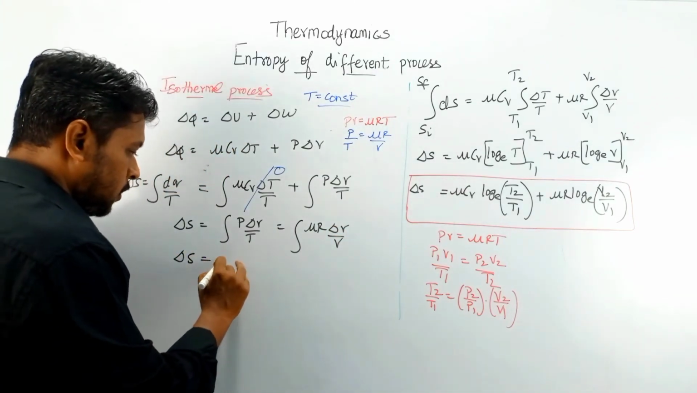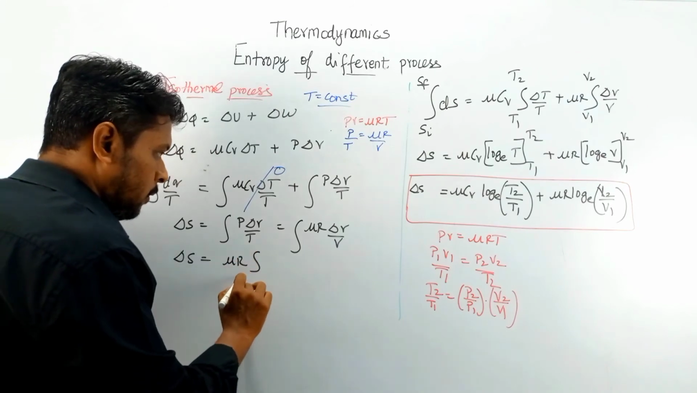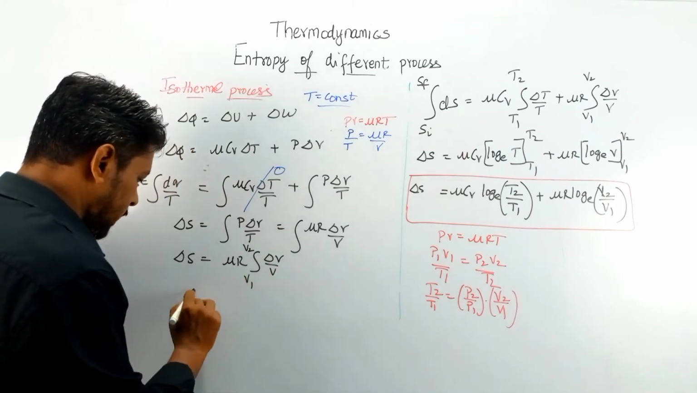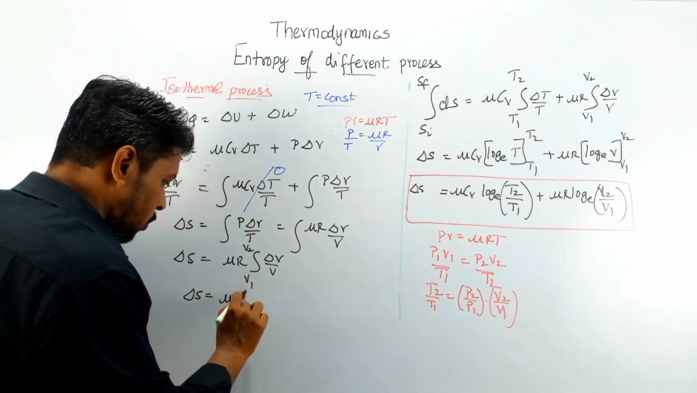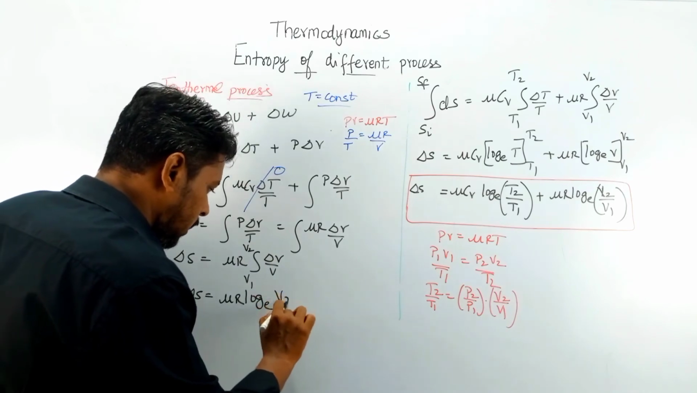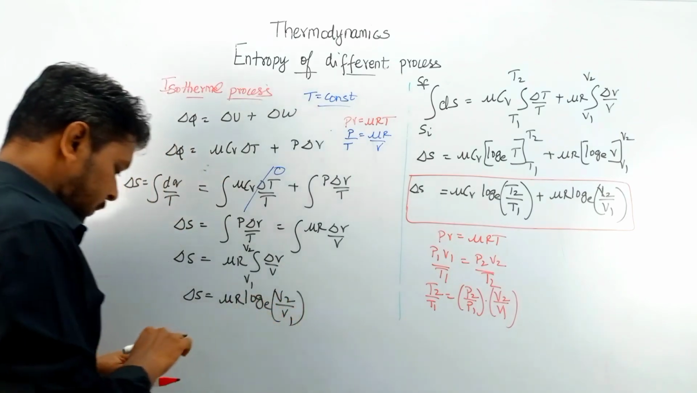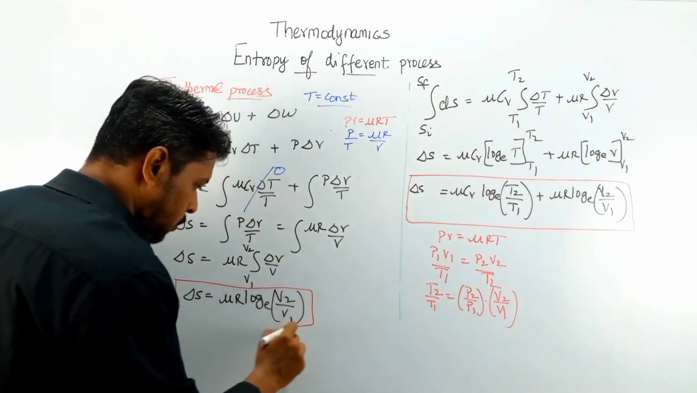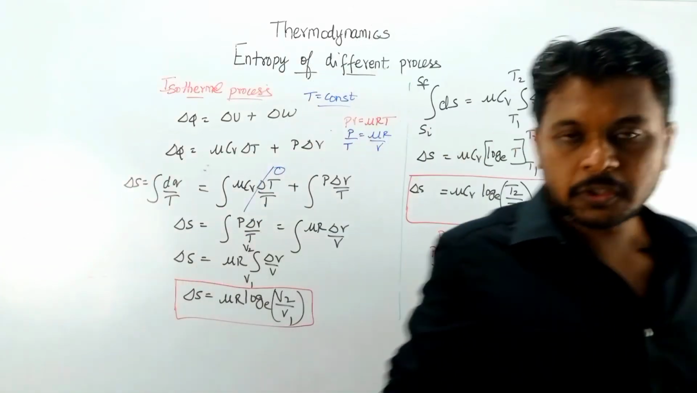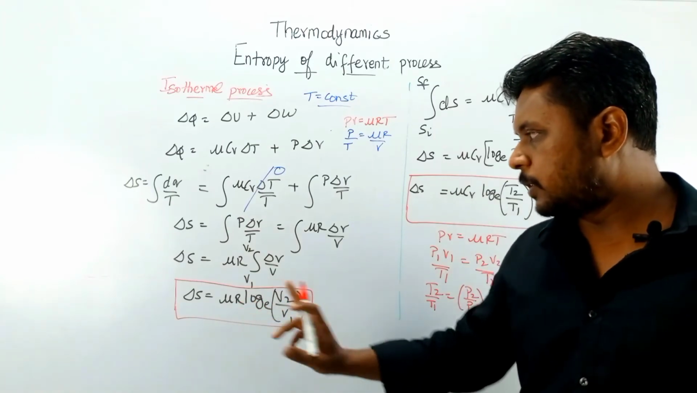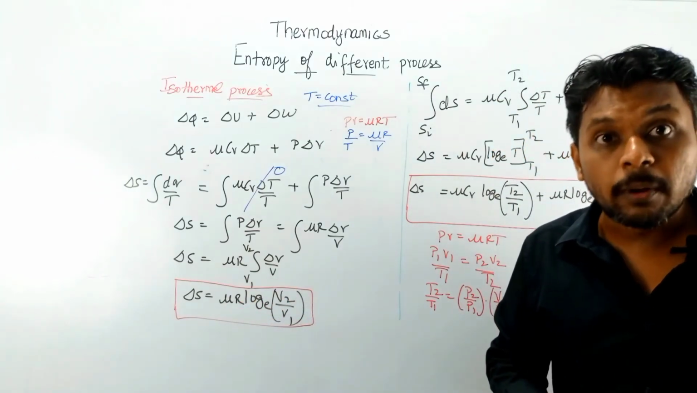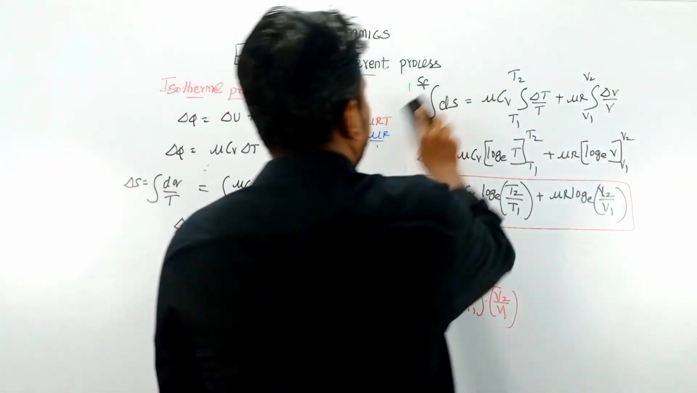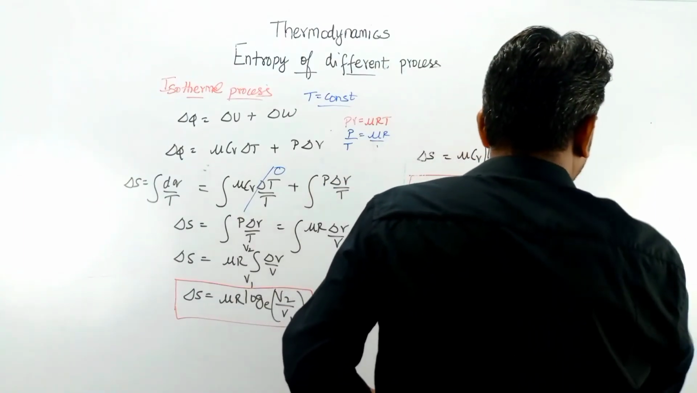So when you apply the limits V1 to V2, mu R integral of delta V by V, delta S is equal to mu R log e of V2 by V1. This is the change of entropy value for an isothermal process. Okay, so now we will see the change of entropy value for an isochoric process.